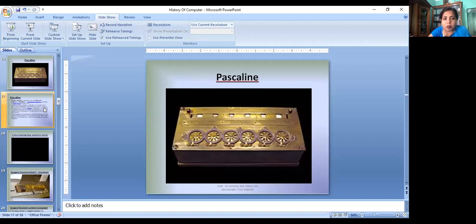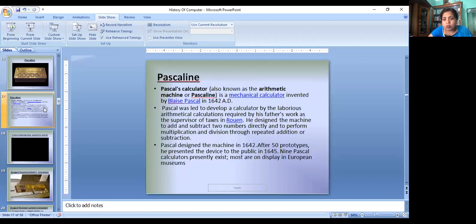This is the picture of Pascal line. It is also known as Pascal's calculator and also known as arithmetic machine. Got it? Pascal line is also known as arithmetic machine or Pascal's calculator. It is a mechanical calculator invented by Blaise Pascal in 1642 AD.